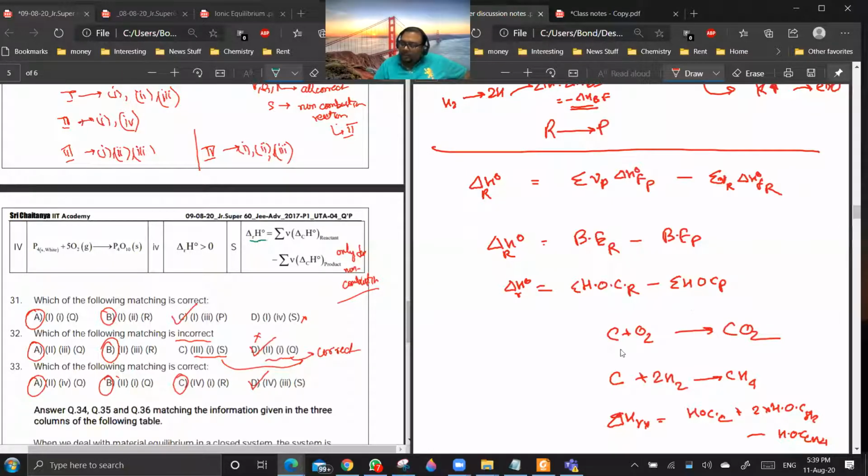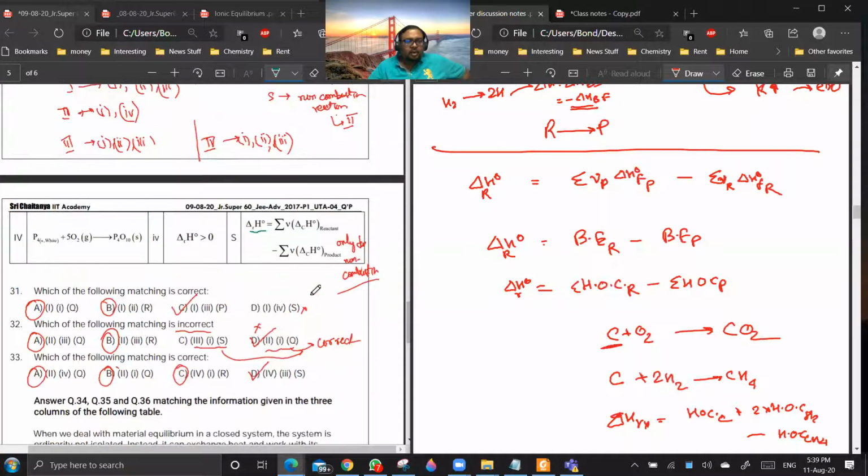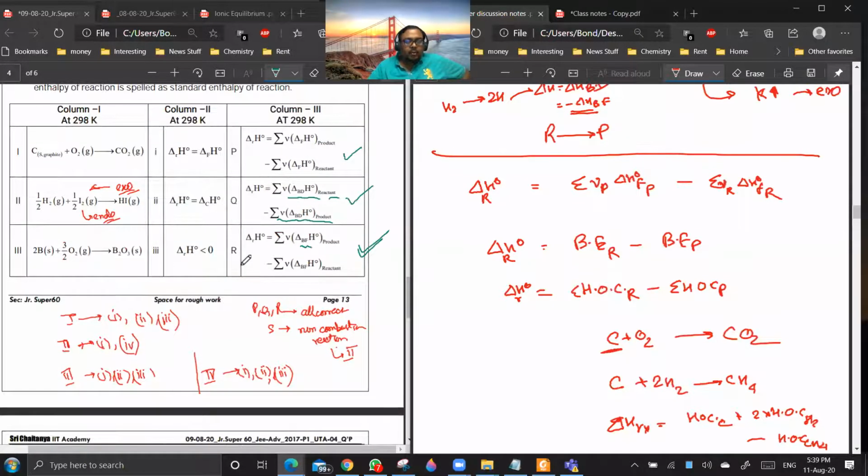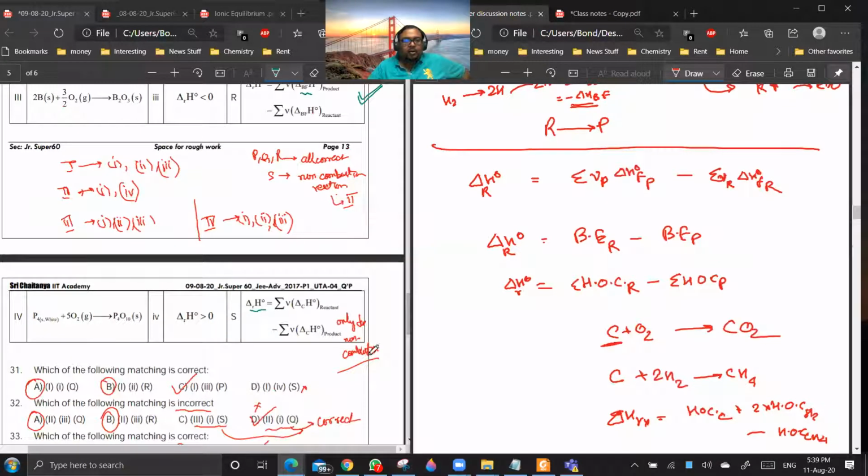But in a combustion reaction, only carbon can get burnt. Oxygen and CO2 cannot get burnt. Heat of combustion for oxygen won't be defined. So this will be valid only for non-combustion reactions. Based on this, let us look at the combinations.